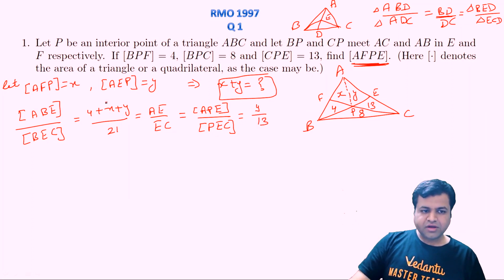So we have found an equation here: 4 plus X plus Y upon 21 is equal to Y upon 13, right?